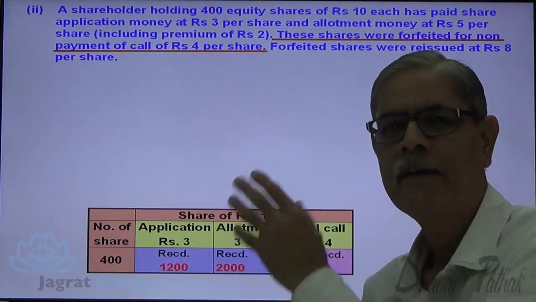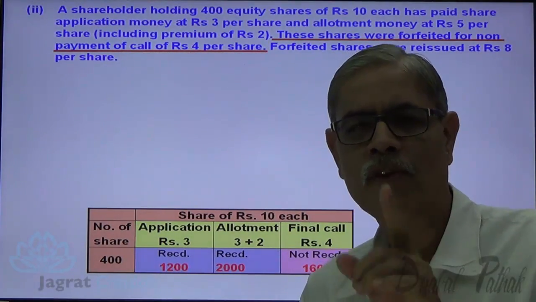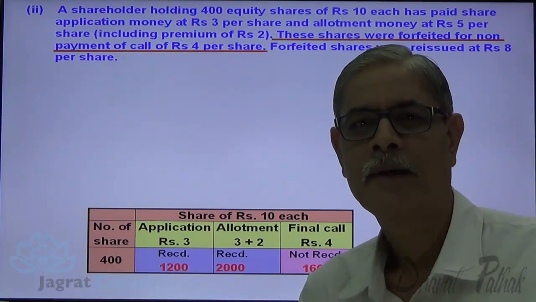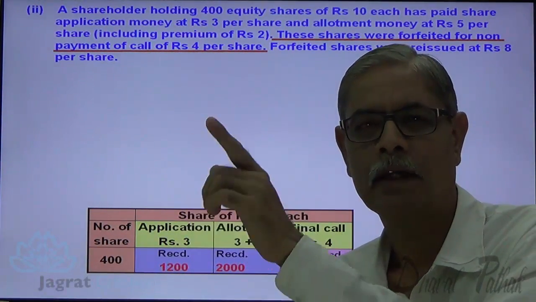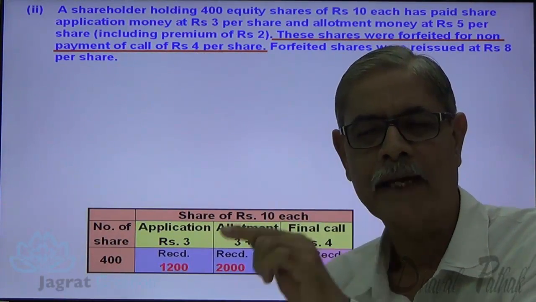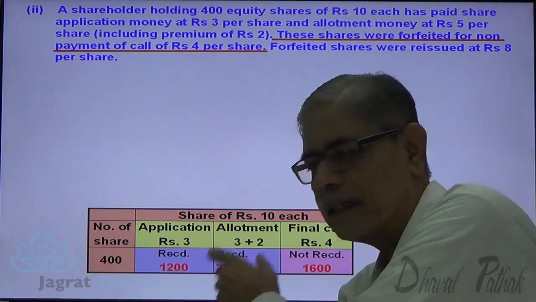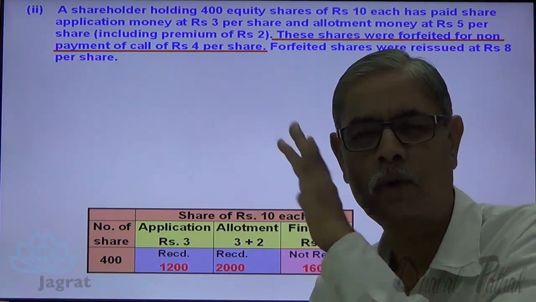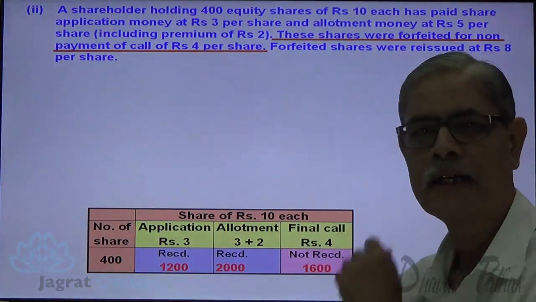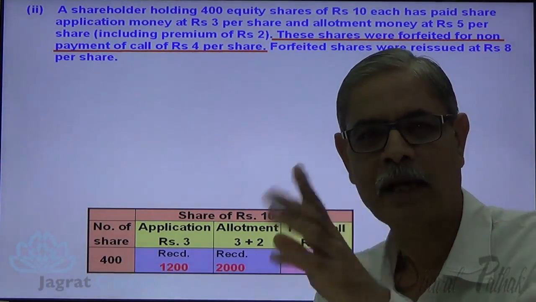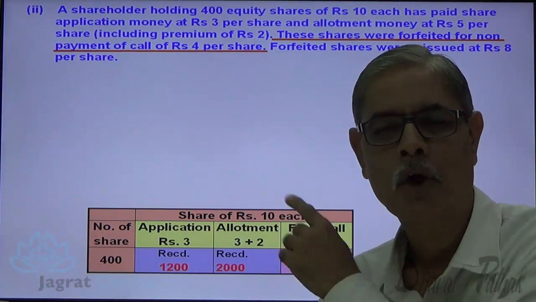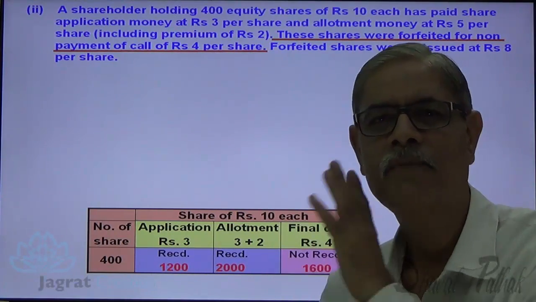Now, whenever you are to write down the entry for forfeiture, first step, find out the capital called up, which is to be cancelled. For that, share capital account is debited, capital received is transferred to share forfeiture account, amount not received is to be recorded either calls in arrears account or share final call account.